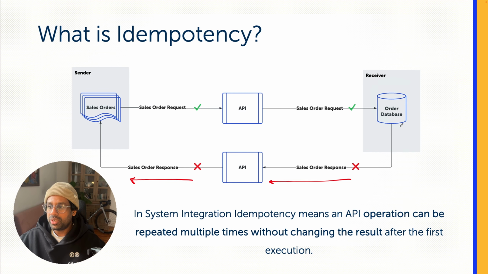But the order was actually saved in the database. So in essence, the sales order was actually created in the backend, but the acknowledgement never got to the message sender. In such cases, where the acknowledgement or the response does not reach the message sender, the message sender might think the order was not created.